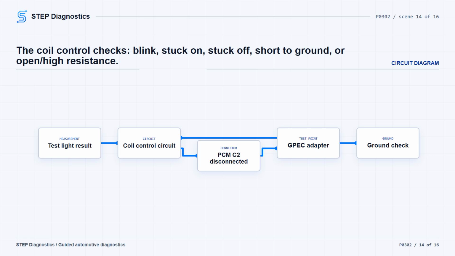If the control light was off constantly during the crank test, measure resistance in the coil control circuit between the ignition coil connector and the GPEC adapter. If resistance is not below 3.0 ohms, repair the open or high resistance and verify. If it is below 3.0 ohms, continue.